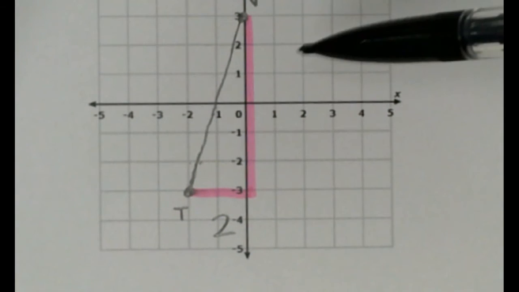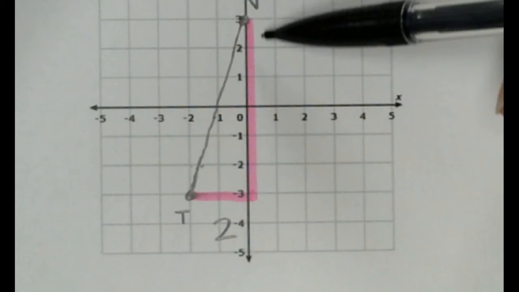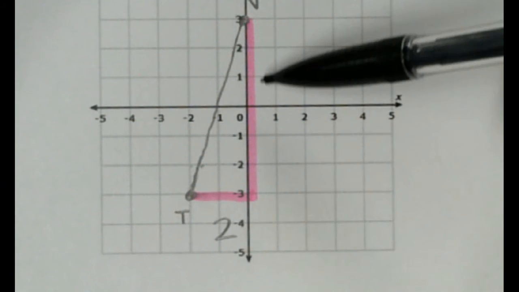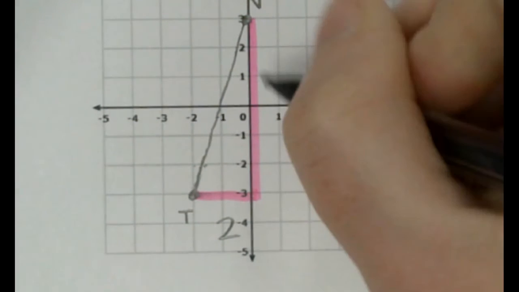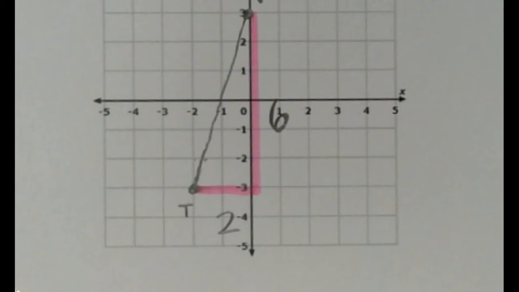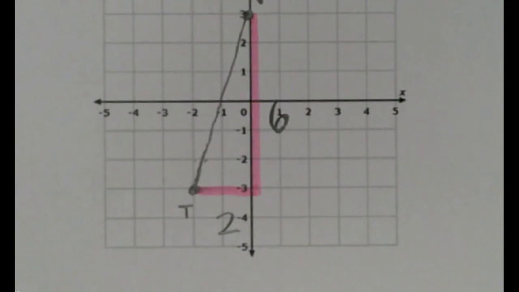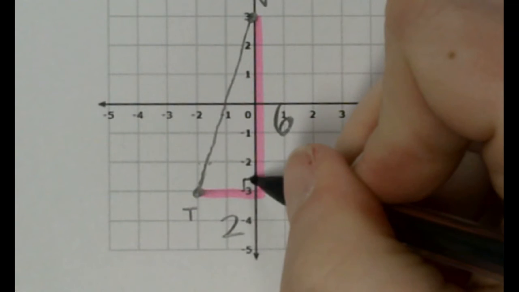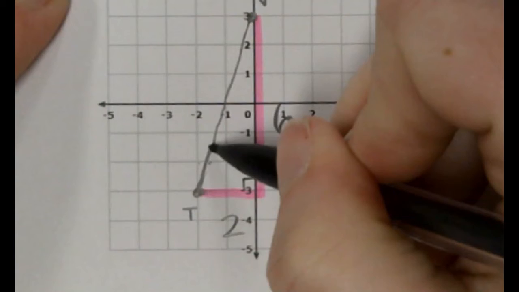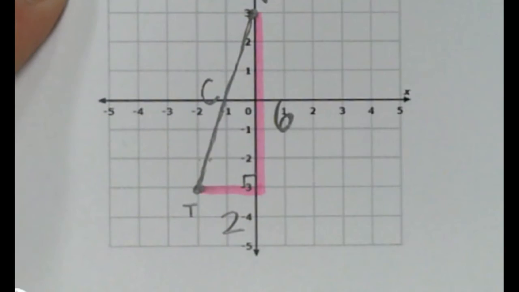Can I figure out the length of this one? Straight up and down? Yeah. Sure, I can count, right? 6. Now what that allows me to do, I've got this right triangle. Here's my right angle. Exactly. We learned that fancy Pythagorean theorem. Now that's a formula, but it's not near as complicated as the distance formula. I promise you that. So what she said is this would be C. Yeah, I know how to do that.